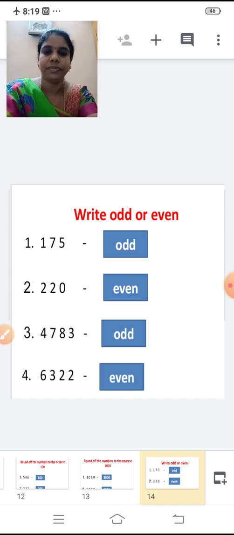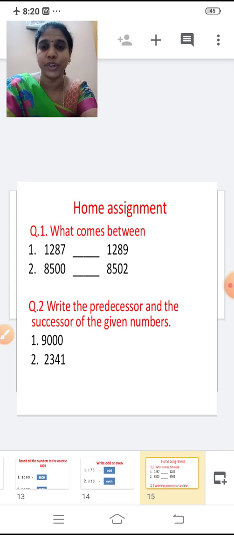O-D-D. Odd. Fourth one, 6322. Now tell me whether it is an odd or even. Yes, even number. Write it down even as it ends with 2. E-V-E-N. Even. 175, odd. 220, even number. 4783, odd number. 6322, even number.